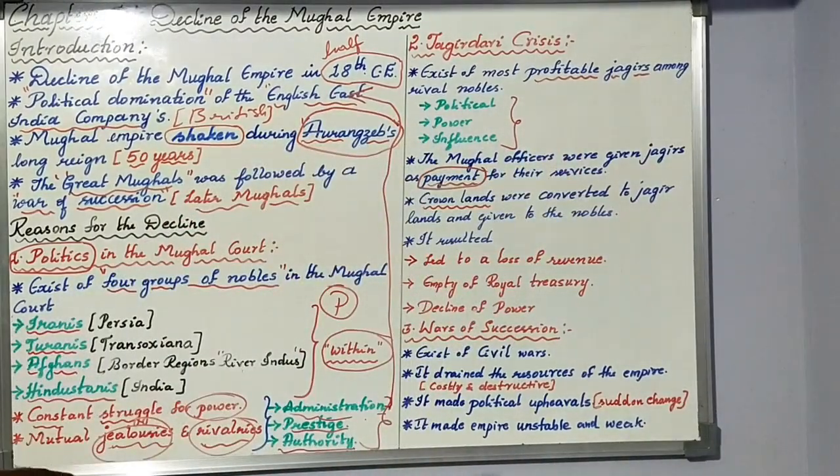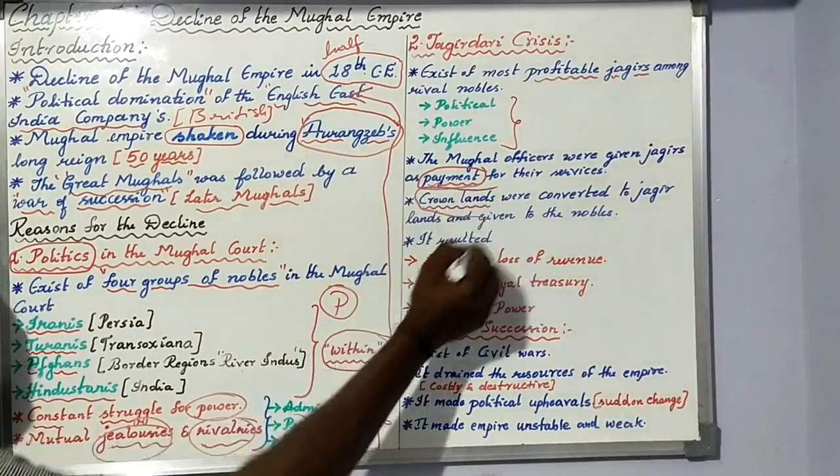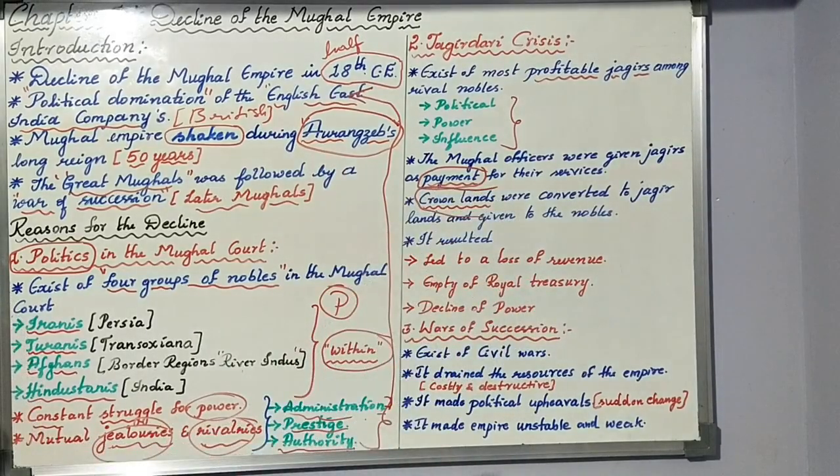In such a situation, whatever lands were there in the name of the crown, that means the kings, the Mughal empire, slowly they started to convert into jagir lands and give to the nobles for their service.